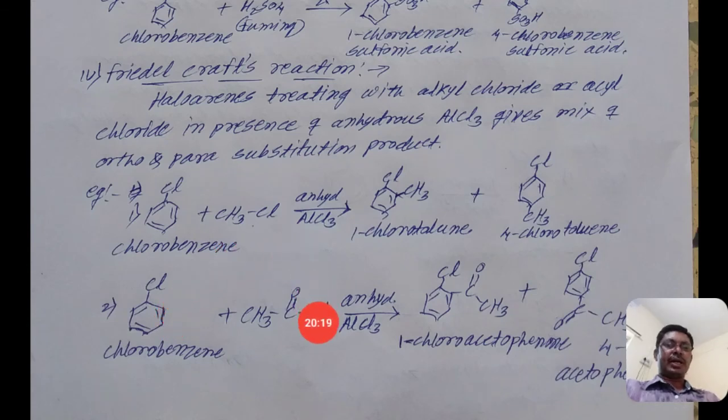We get the byproduct HCl. See here, with the CH3CO group at the ortho position, it is known as 2-chloroacetophenone. If the CH3CO group is at the para position, the name of the compound is 4-chloroacetophenone.